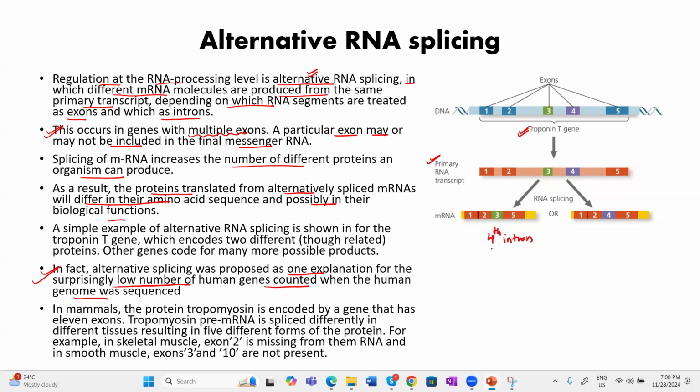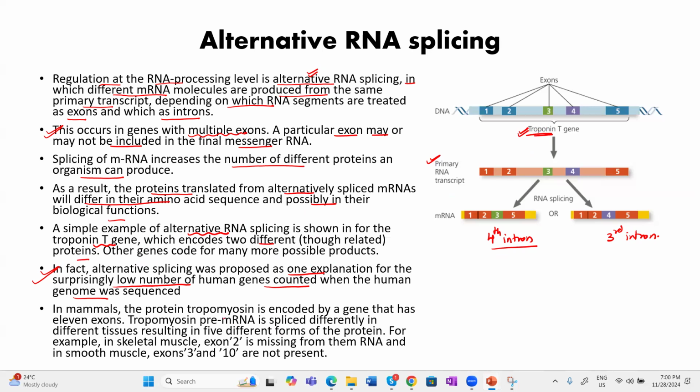It is not considered a part of exon. It is considered as intron and it is removed. And here, the 3rd is considered part of intron and it is spliced out. So alternate RNA splicing is shown here, how the troponin T gene codes for 2 different proteins. Clear? This is for the troponin gene.